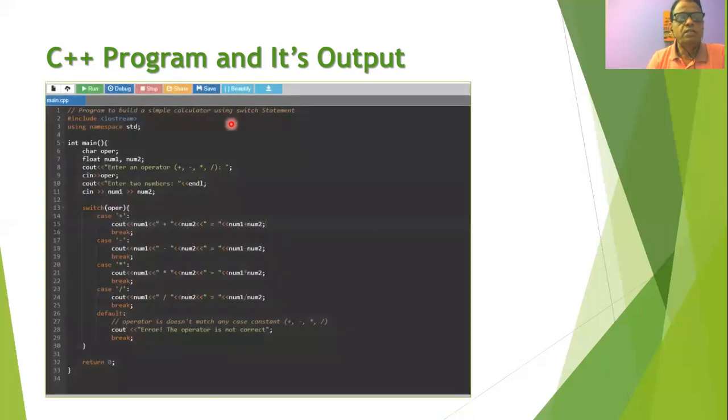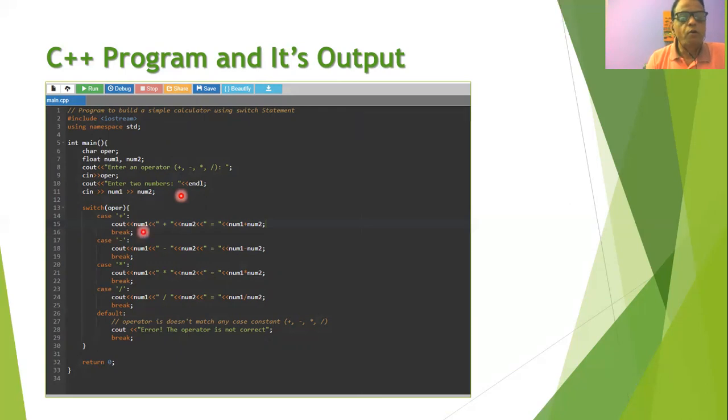Say, for example, this is a simple C++ program that can be used for building a simple calculator. As shown in this program, initially we include the iostream input output stream header file using namespace std. Then in the main program, we have declared some variables. The first variable is a character variable, and there are two float variables, number 1 and number 2. Initially, we will ask the user to enter an operator such as plus, minus, star, or division, and accordingly the corresponding operation will be performed. Then we will ask the user to enter the numbers, number 1 and number 2.